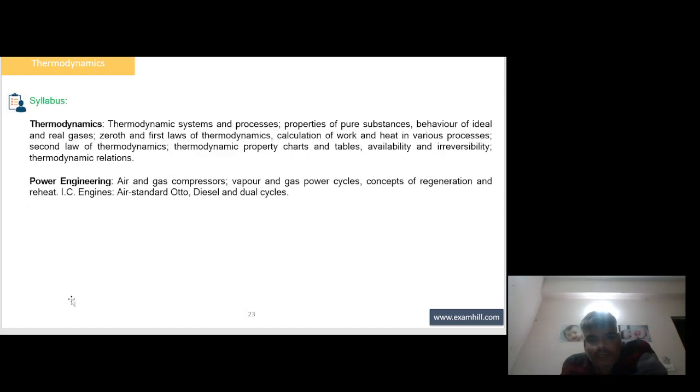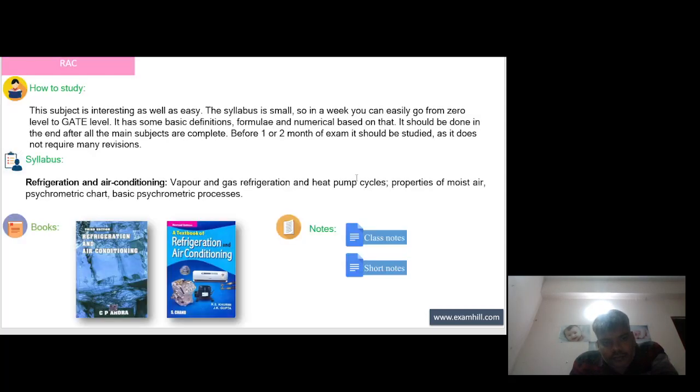Syllabus of Thermodynamics. Thermodynamics system and process. Property of pure substance. Behavior of ideal and real gases. Zeroth and first law of thermodynamics, calculation of work and heat in various processes. Second law of thermodynamics, thermodynamic property, chart and table. Availability and irreversibility, thermodynamic relations, power engineering, air and gas compressor, vapor and gas power cycle, concepts of regeneration and reheat, IC engines, air standard, Otto, diesel and dual cycle.